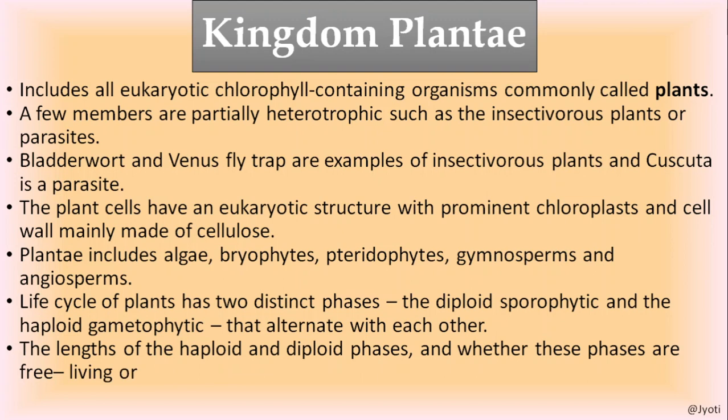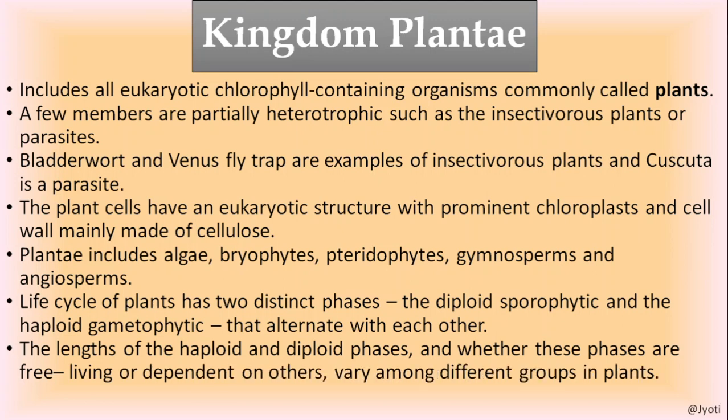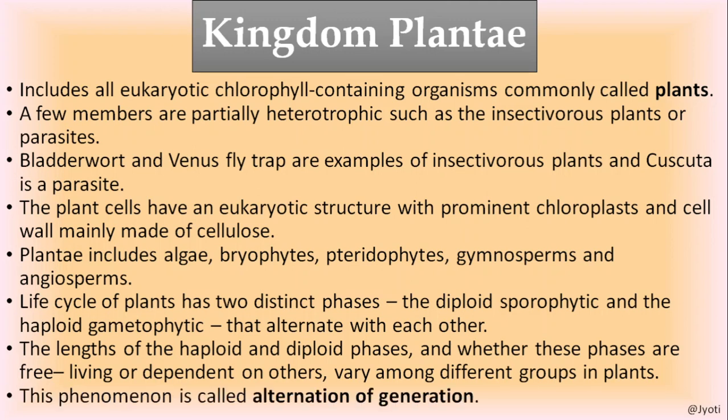The length of the haploid and diploid phases, and whether these phases are free living or dependent on others, vary from plant to plant in different groups of plants, and this is called alternation of generation. So what is alternation of generation? When in the life cycle of any organism there are two phases, one diploid and the other haploid, and they alternate with each other, then that is called alternation of generation.